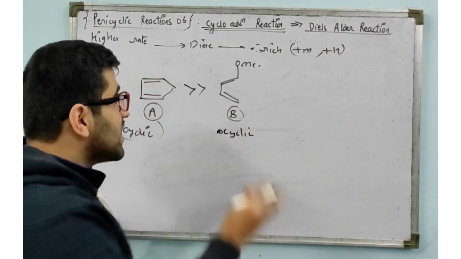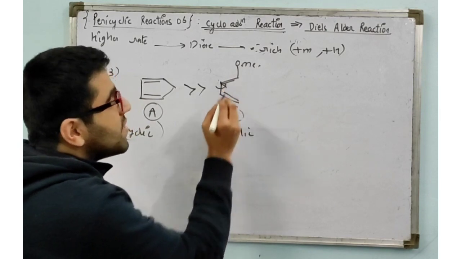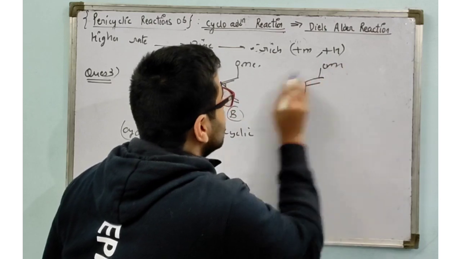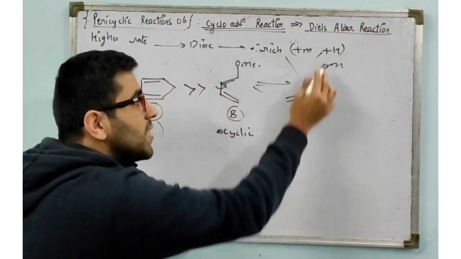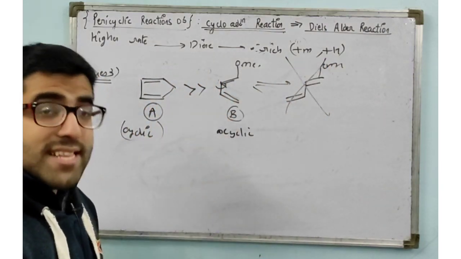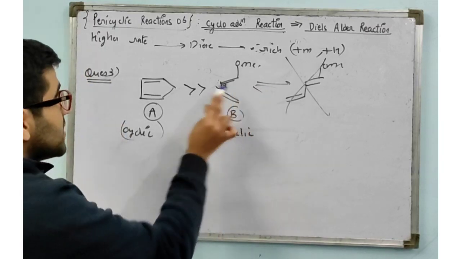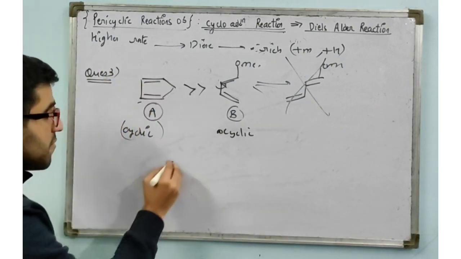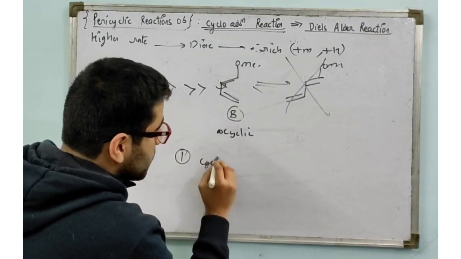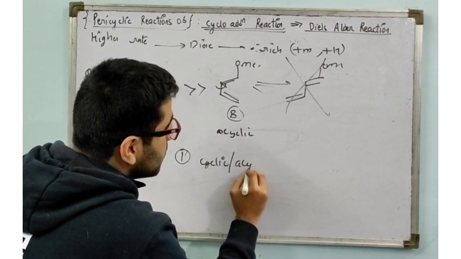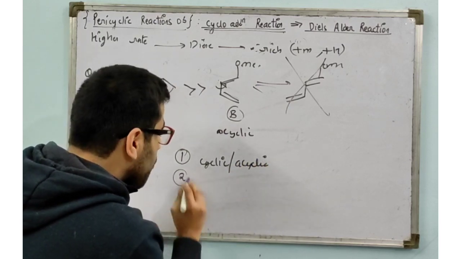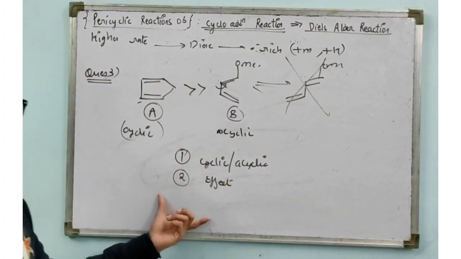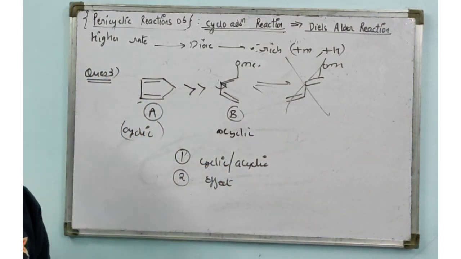If it is acyclic, this sigma bond can definitely rotate and you can form a sigma trans. Both can be formed and this will not give Diels Alder, and this is why, in spite of having a plus M, cyclic diene will always have a higher rate. So always remember what priorities you have to check. First of all, you have to check cyclic or acyclic, then you have to go for the effect, plus M over plus H. Okay, this is the order which you have to follow.